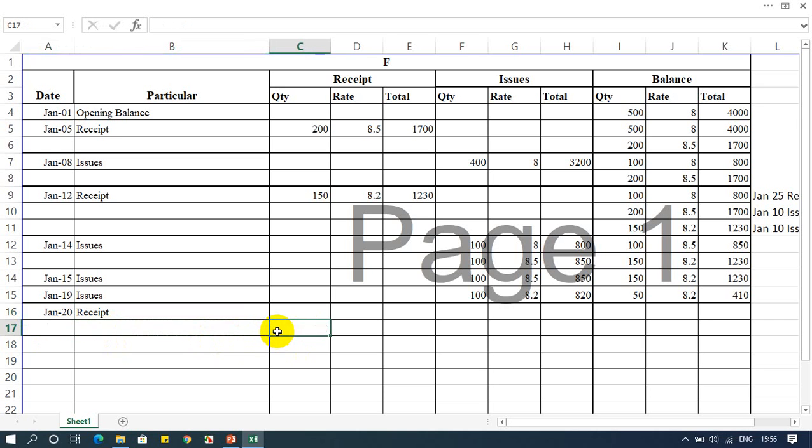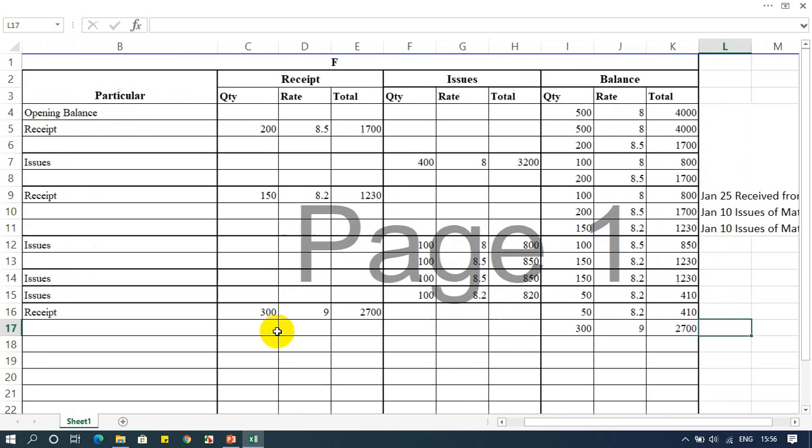So 300 received at the rate of 9 will be equal to 2700, right? Coming to write down the balance, before, 50 units left at 8.2 rate equal to 410, and the new material purchased, 300 units at rate 9, becomes 2700, right?